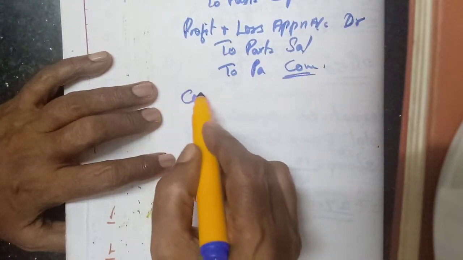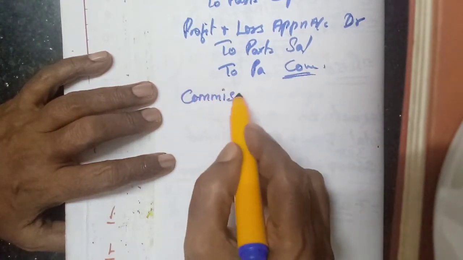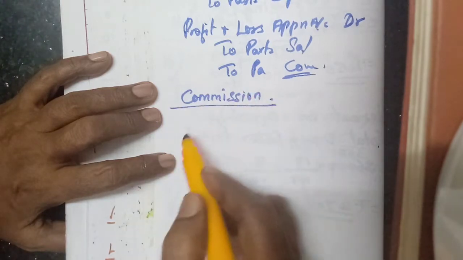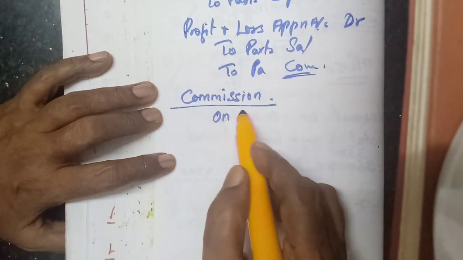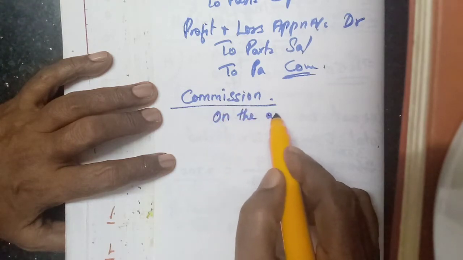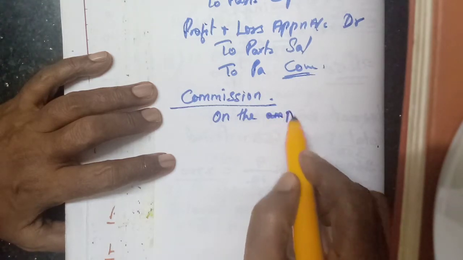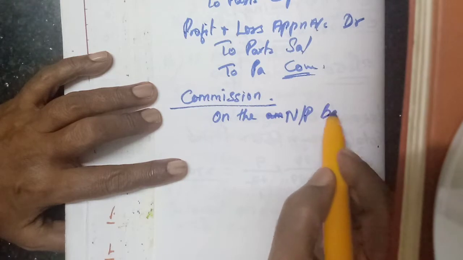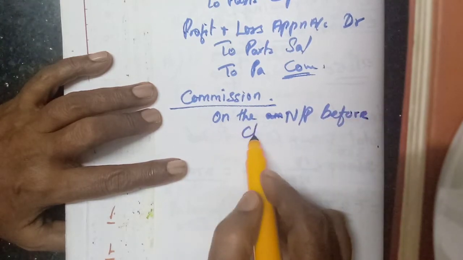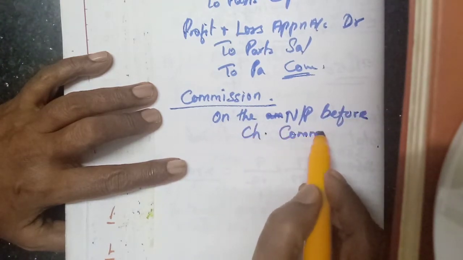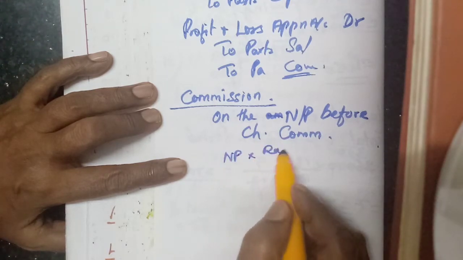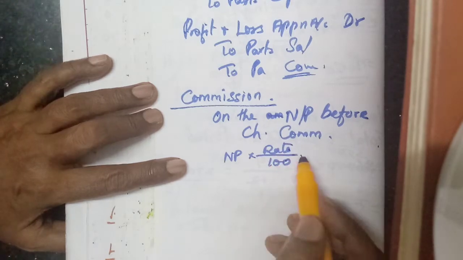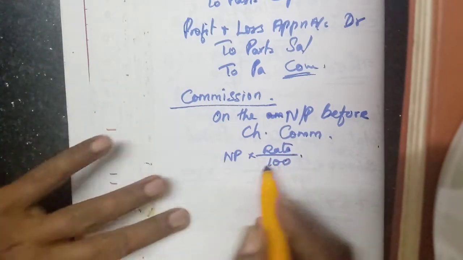Calculating the commission. Here there are two methods. One, that percentage will be given on the amount or on the net profit before charging commission. So simply we can write the amount of net profit into rate by 100. Rate of commission by 100.